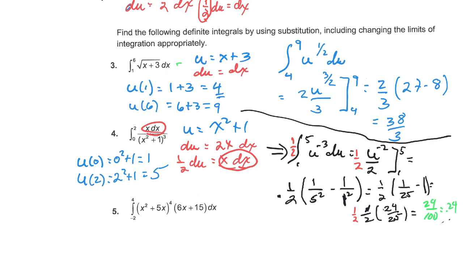I have my 1/2 here. I then put u to the negative 2 over negative 2. Whoops, you can't really see my negative sign there. I get right the negative 2. And I pull out the 1/2. Looks like I forgot my 1/2 here, but I didn't. So there's 2 1/2s. All right. Then we multiply them out. 1/25 minus 1, but I have a negative up front here. So that's going to be 1/2 times 1/2 times 24 over 25, which is 24 over 100, or 0.24.